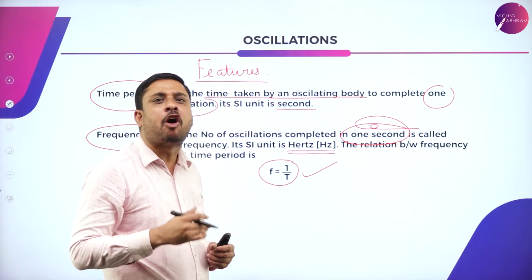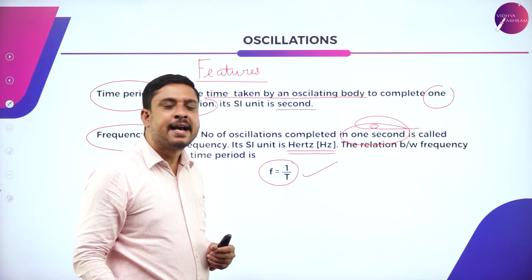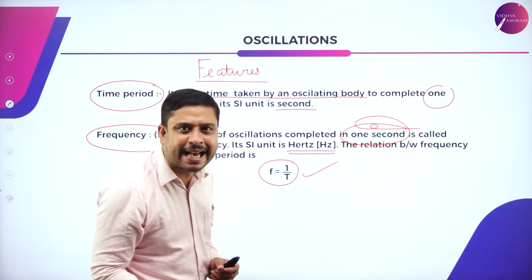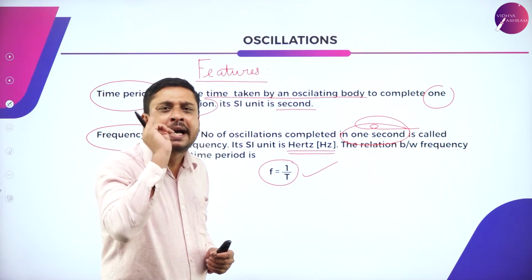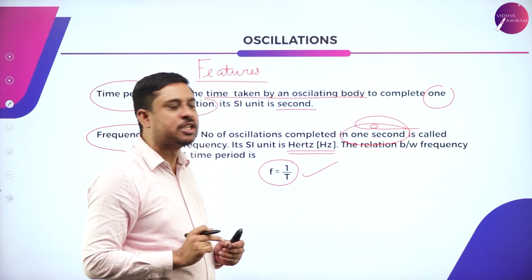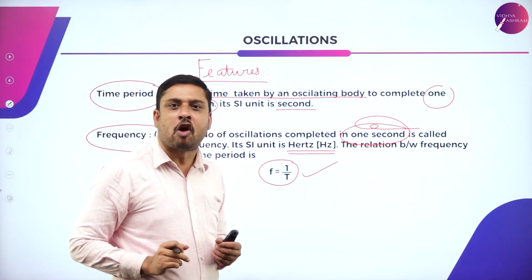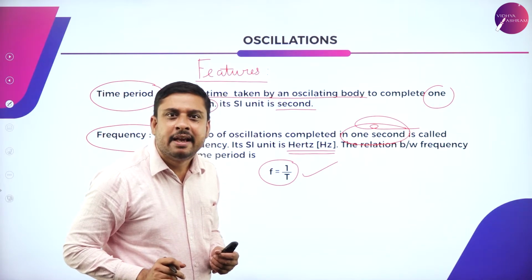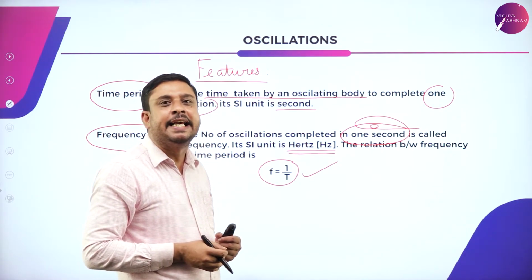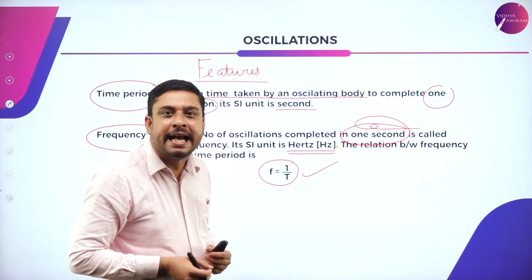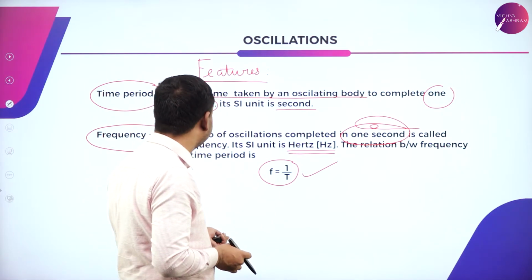Frequency, number of oscillations completed in 1 second. And frequency and time period are inversely related to each other.